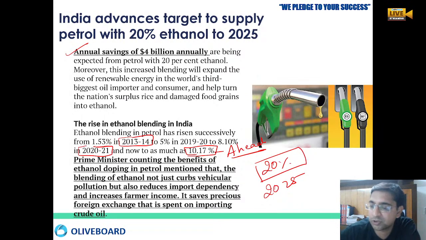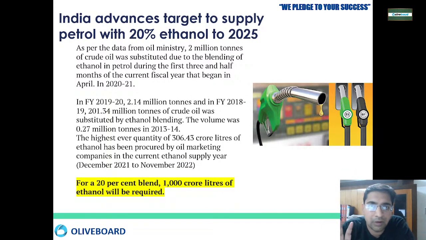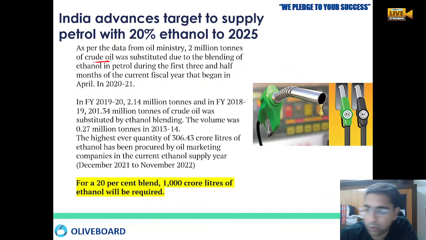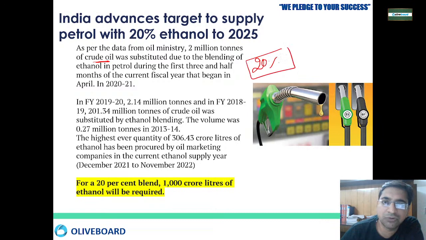At the same time it will also preserve our forex reserve, because the amount that we are paying for petrol imports, we will be saving as foreign exchange. The ministry has said that around 2 million tons of crude oil was substituted by blending ethanol. That means we are reducing 2 million tons of crude oil by just utilizing ethanol. Slowly, if we increase it to 20%, we will be reducing double or triple the amount.